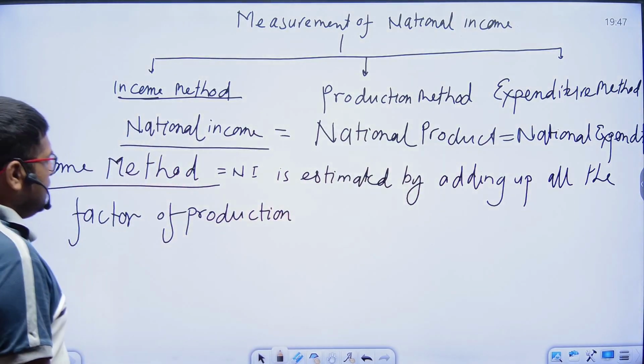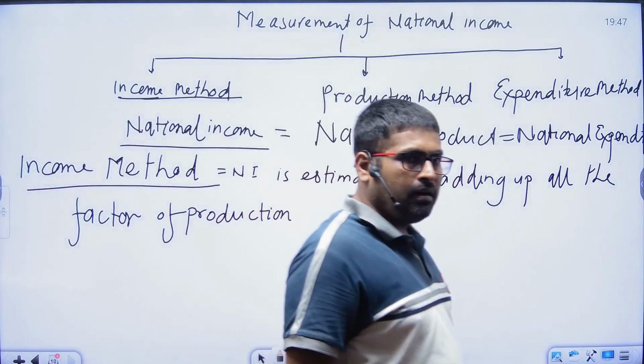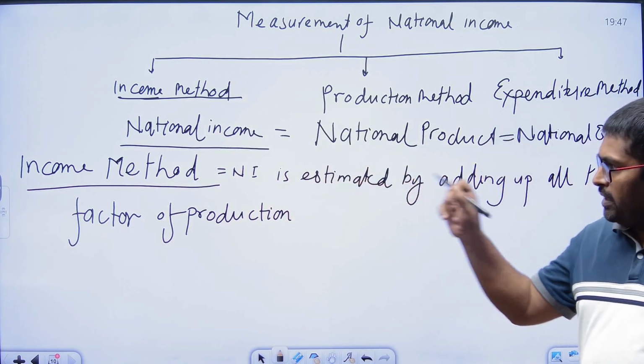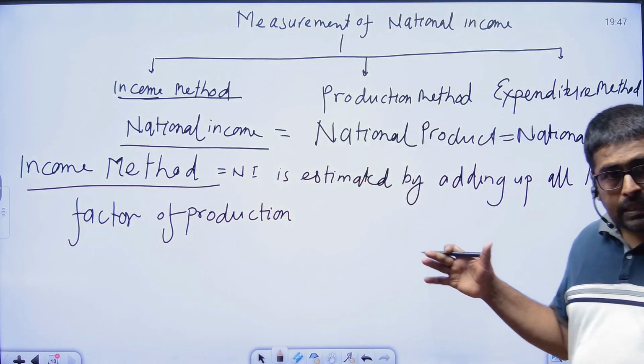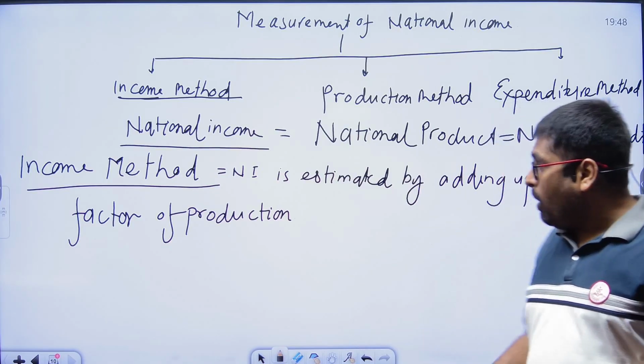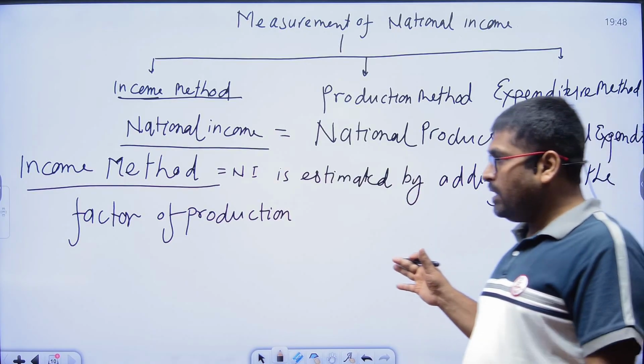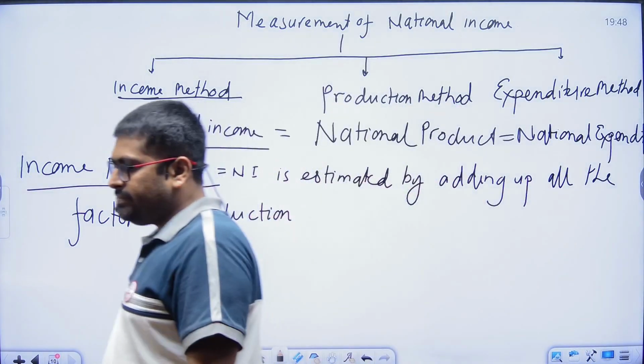What is the income method? In estimating the national income under the income method, we are adding all the factors of production. That is known as the income method. Next point.